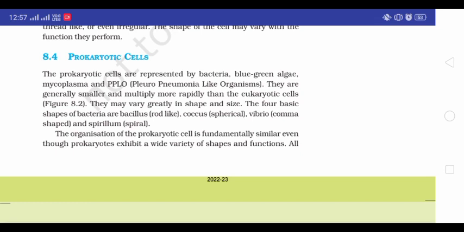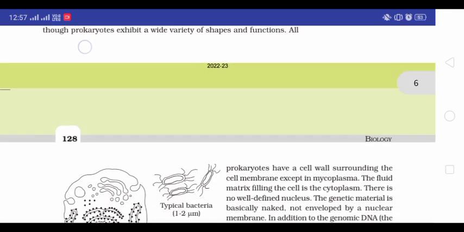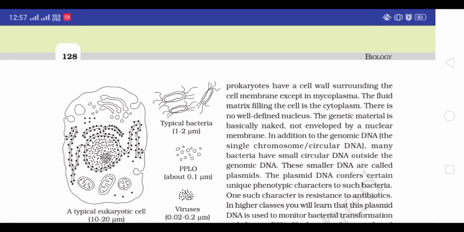The organization of prokaryotic cells is fundamentally similar even though prokaryotes exhibit a wide variety of shapes and functions. All prokaryotes have a cell wall surrounding the cell membrane except in mycoplasma. The fluid matrix filling the cell is the cytoplasm. There is no well-defined nucleus. The genetic material is basically naked, not enveloped by a nuclear membrane.